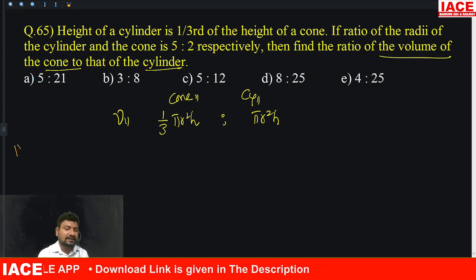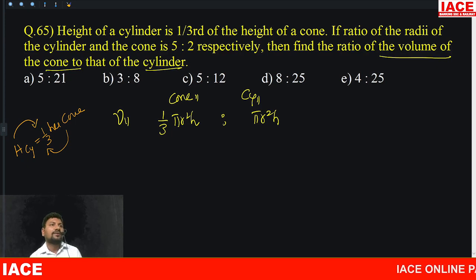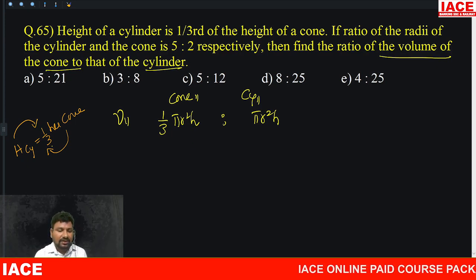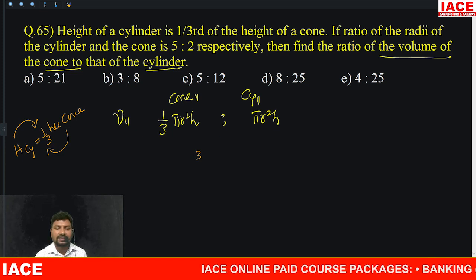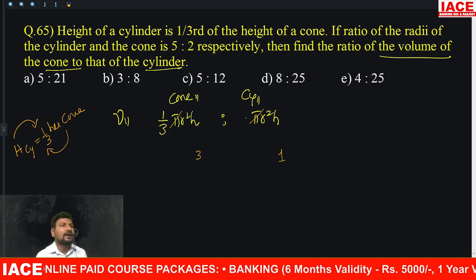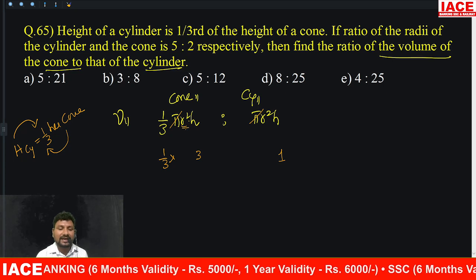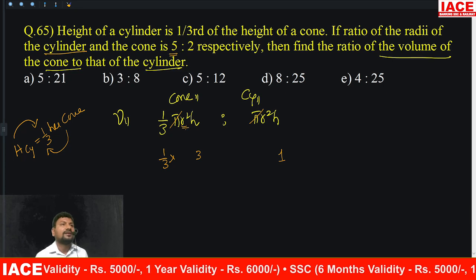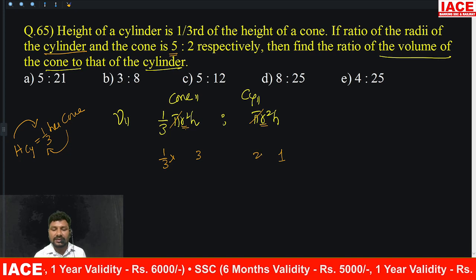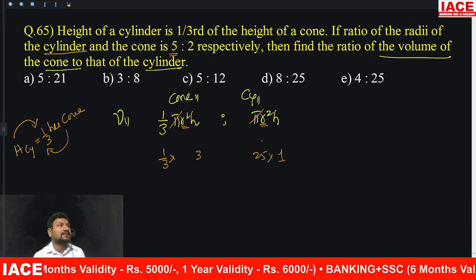Height of a cylinder is 1/3 of height of cone. That means cone height is 3 parts, means height of the cylinder is how many parts? 1 part. Okay, then we write cone is 3 parts height, then cylinder height is how many parts? 1 part. Pi will be cancelled, not matter about pi, it is 1/3 and r square. What is the radius? Cylinder radius is how many parts? 5 parts, then r square is 25, because radius is 5 centimeter, you can assume radius square means 25.